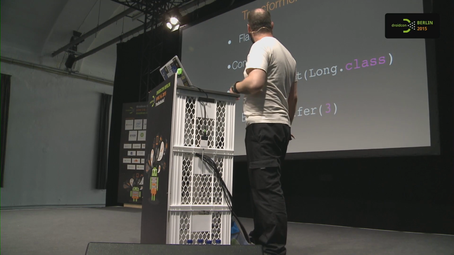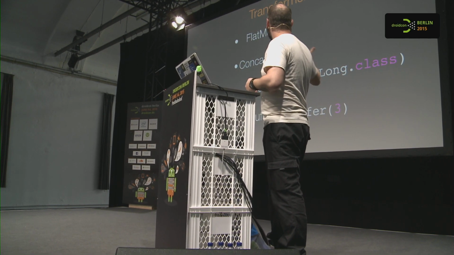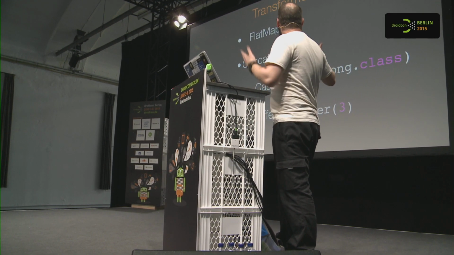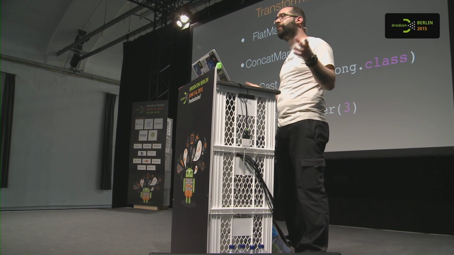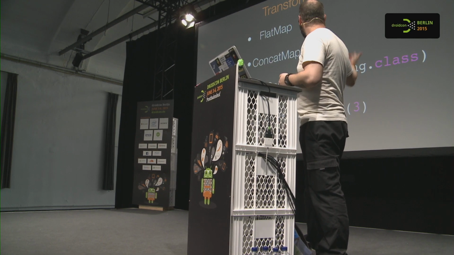So RxJava just gives you concat map. That solves the issue because there is a method for that. There was an app for that back in time, and there is a method for that now. Another easy transforming one: cast. Somehow we have to cast every item we get from a list to a new type. Cast and the type.